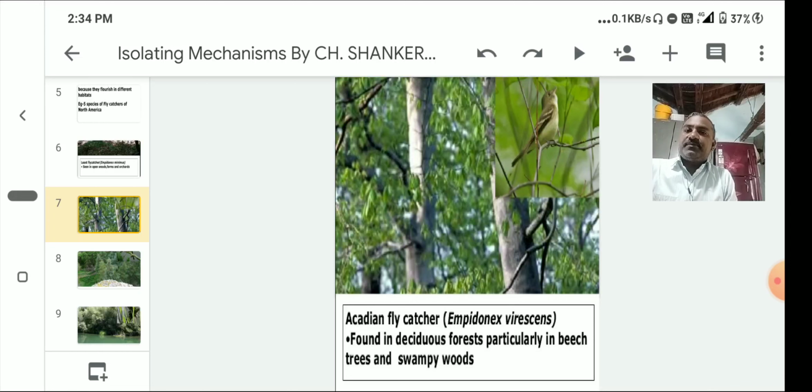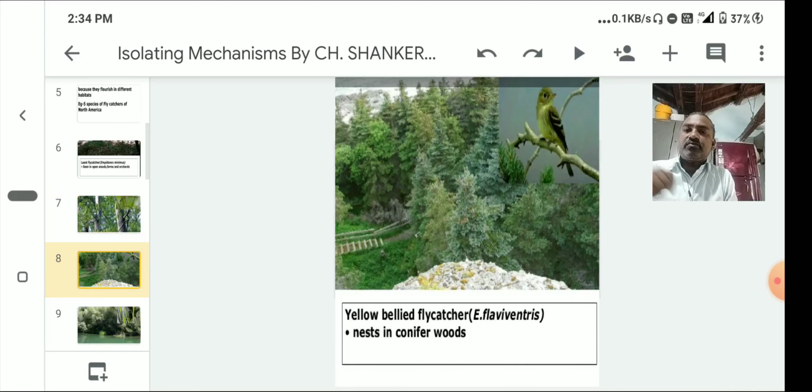Next is the yellow-bellied flycatcher, Empidonax flaviventris, which nests in conifer woods. Because of these ecological habitats, these species may not interbreed.